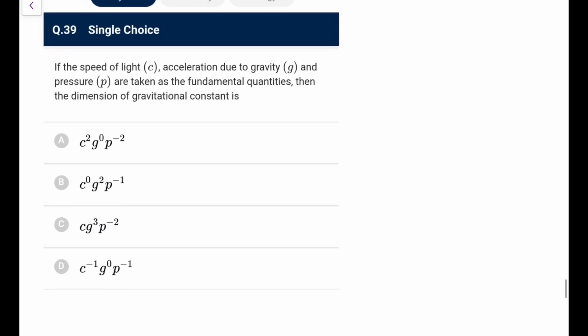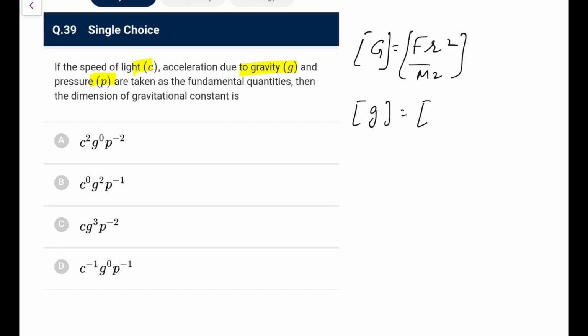Next. The speed of light, acceleration due to gravity and pressure are taken as fundamental quantity, then the gravitational constant will be. So first of all, gravitational constant, what you write it as, it would be G would be Fr square upon m square, that is the dimension you write. Now what you have, acceleration due to gravity, that is force upon mass, if I can write like that.